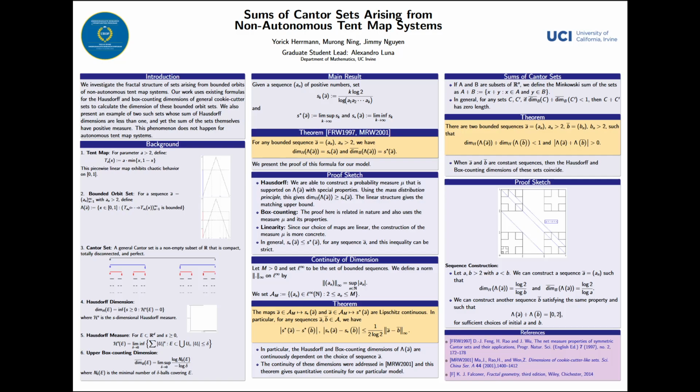This is significant because in autonomous tent map systems where the sequences are constant, the box counting dimension and the Hausdorff dimensions coincide. In this case, the sum of dimensions being less than 1 does imply that the sum is another Cantor set, meaning it has length 0.